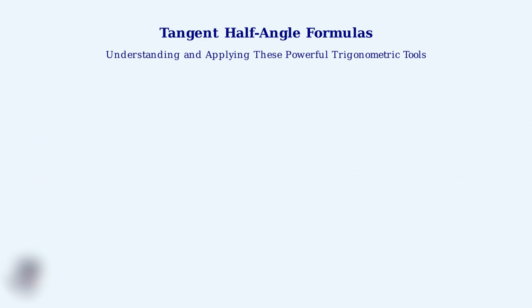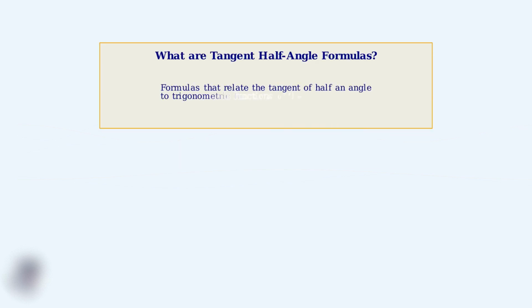Welcome to this comprehensive video on tangent half-angle formulas. Today, we're going to explore one of the most useful tools in trigonometry that can simplify complex problems and make calculations much more manageable. Tangent half-angle formulas are mathematical relationships that connect the tangent of half an angle to the trigonometric functions of the complete angle. These formulas allow us to work with smaller, more manageable angles.